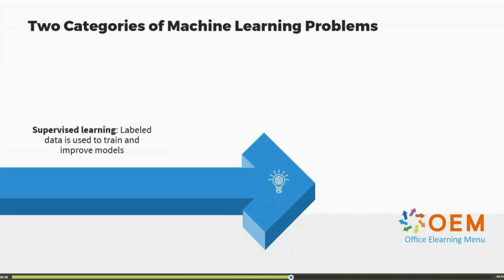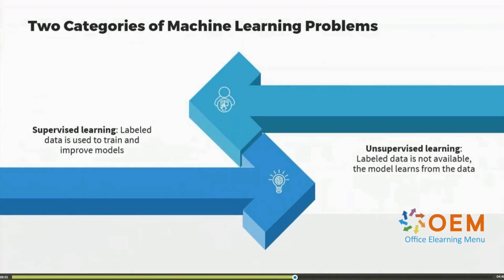Another category of machine learning problems that we'll encounter in this learning path will be unsupervised learning techniques. Unsupervised learning techniques do not need labeled data to train the model. When labeled data is not available, unsupervised techniques can learn from the patterns and structures that are present in the data itself. Because these don't use labeled data, they don't try to figure out the mapping or relationship between the data and the labels. There are no labels after all. The goal of unsupervised learning techniques is to discover patterns, clusters, or structures within the data that can be used for predictions or to drive decisions.